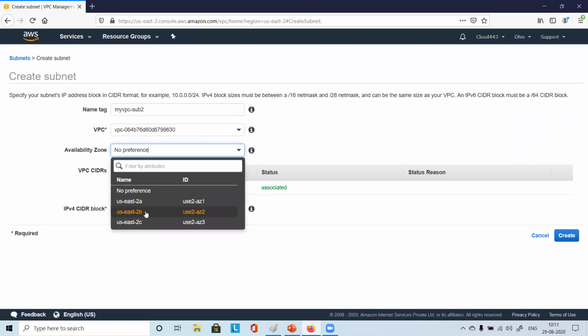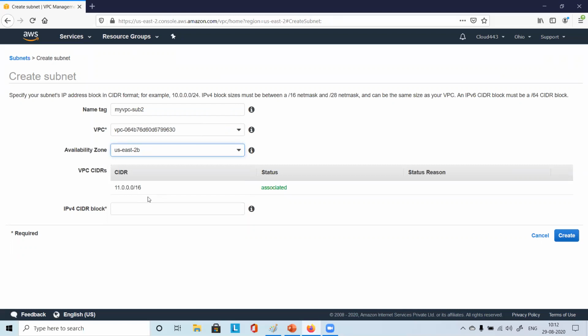This time you choose 2B. And now you choose a different IP range. 11.0.0.0/24 was taken by another subnet, so you cannot choose the same thing again, because this is distributed already.